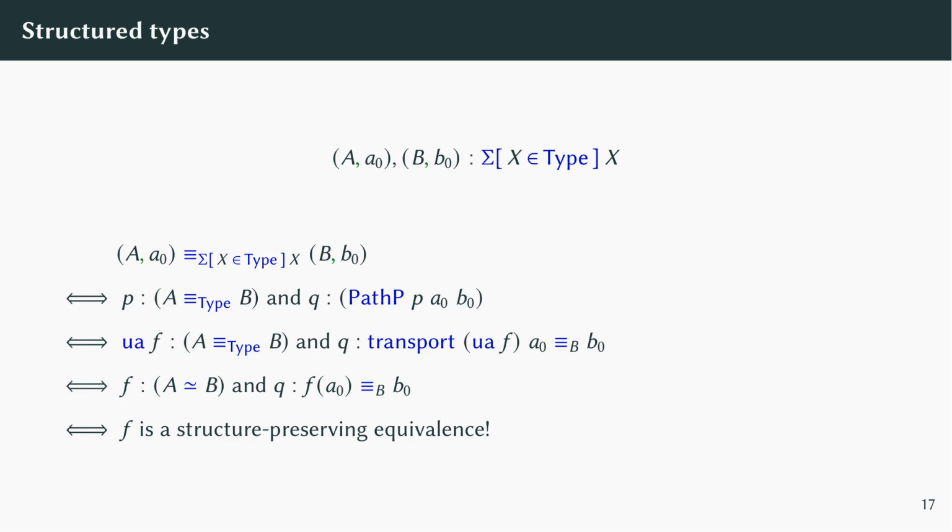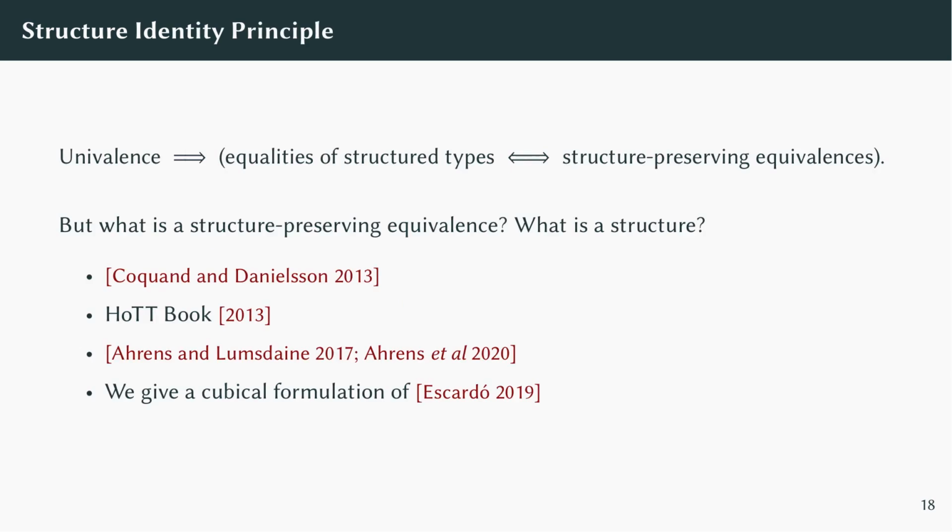And that's exactly what it means to be a structure-preserving equivalence for the structure of having a point, namely, you preserve the choice of point. This idea is known as the structure identity principle, that univalence implies that equalities of structured types are the same as structure-preserving equivalences. But to make this idea precise, we have to say exactly what we mean by structure-preserving equivalence, and actually what we mean by structure, too.